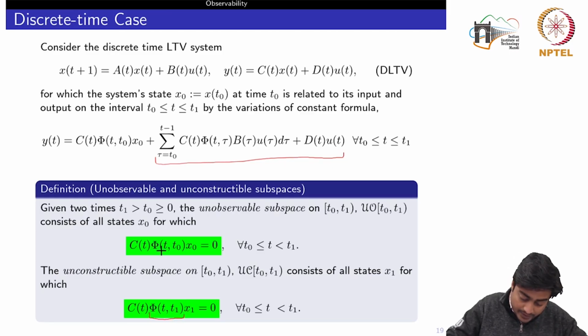Say for this one, phi t comma t0, where t is t0 to t1 again, the initial point is t0 and the final point is t, which is greater than t0. So I'm computing the state transition matrix forward in time. But here my initial point is t1 and t is from t0 to t1, so I need to compute the state transition matrix backward in time.